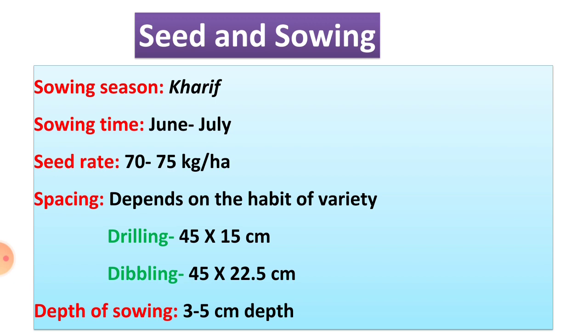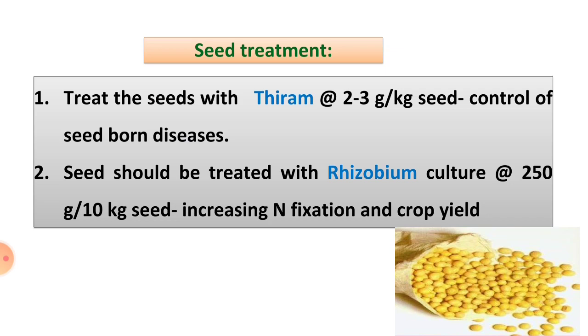Depth of sowing is 3 to 5 centimeter. This is the depth of sowing. Then seed treatment. The seeds are treated with fungicide and biofertilizer.